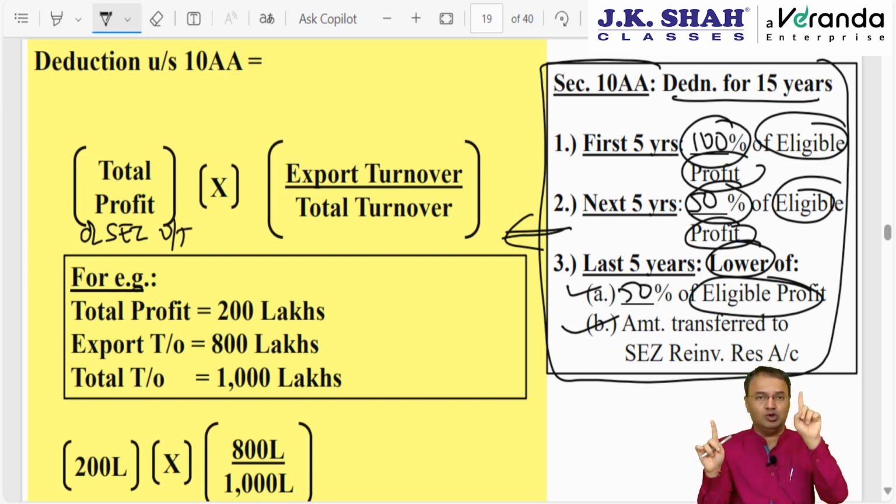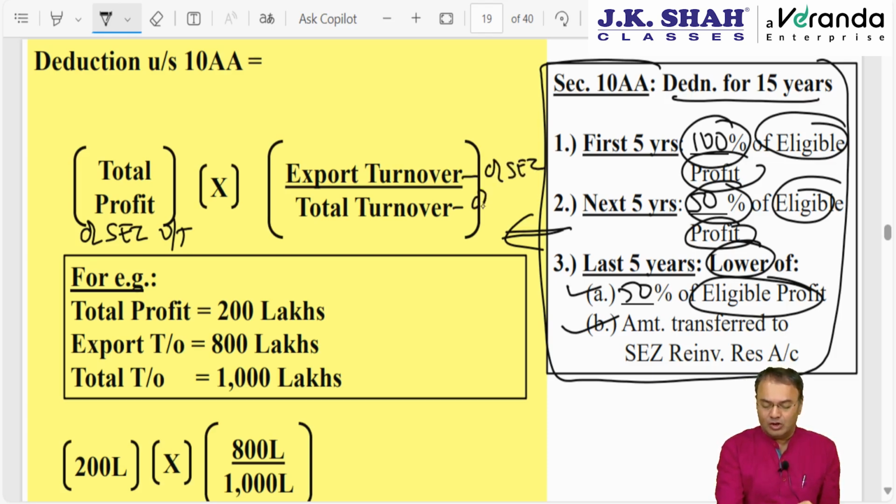So we don't have to take the total profits of both the units. For the purpose of this formula, we have to take into account only the profits of the SEZ undertaking, multiplied by export turnover divided by total turnover of the SEZ undertaking, not of the non-SEZ undertaking. That is what will give us the eligible profit.